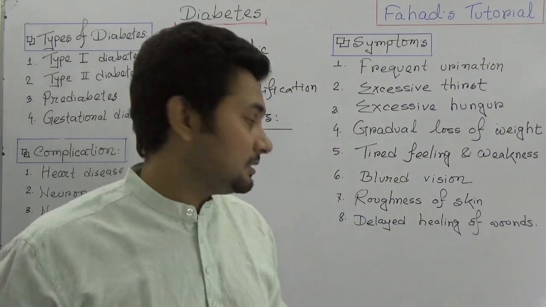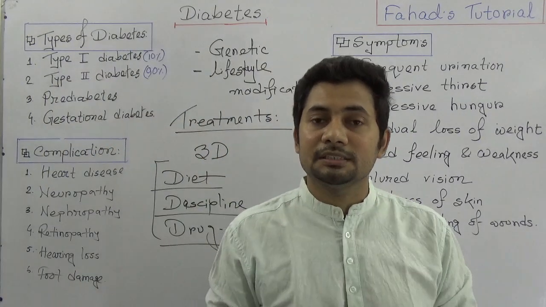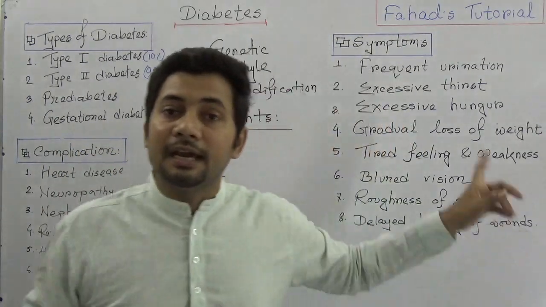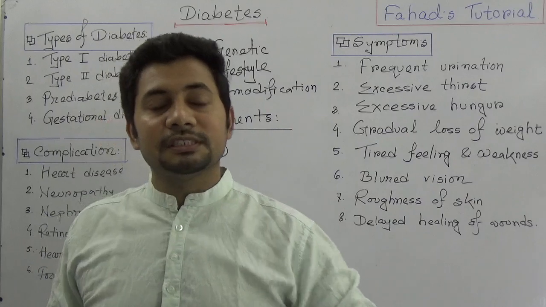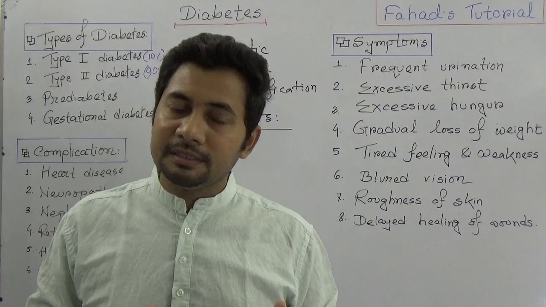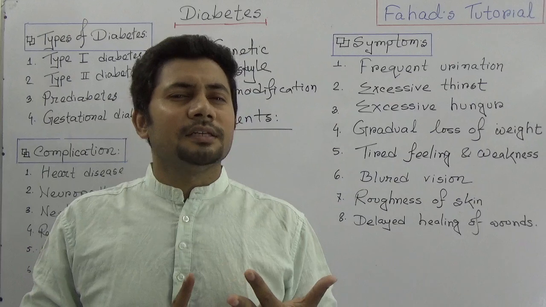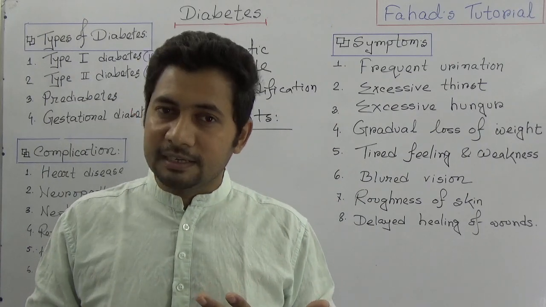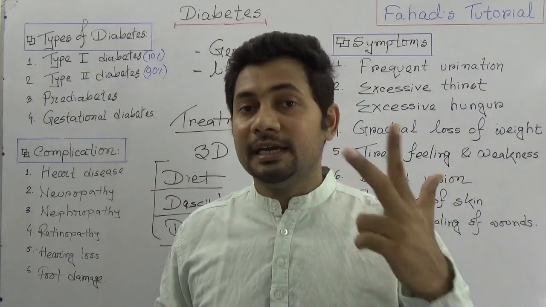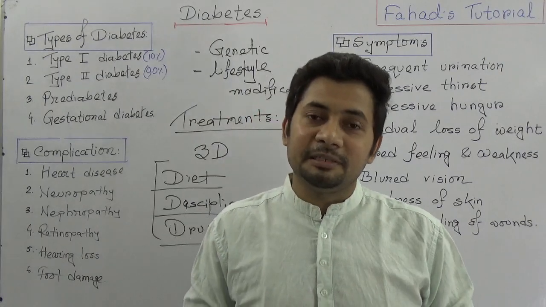So not only for diabetic patients, but for the students of English version who are watching right now, please try to remember the types of diabetes, the complications and the symptoms. Of course, it is written in your book, so whenever you study, try to understand the cause of diabetes, where the insulin is getting blocked in case of type 1 and type 2, the structure of insulin, the islets of Langerhans, and the 3 Ds. So discipline, diet and drug are the main measures that can be taken for a diabetic patient.